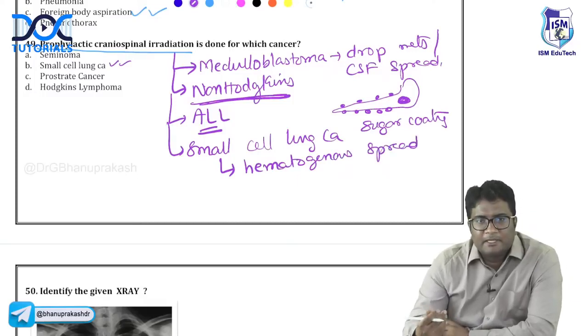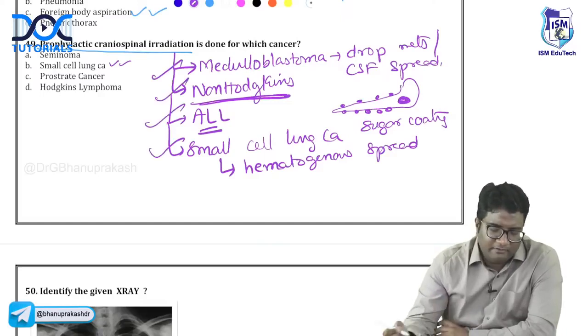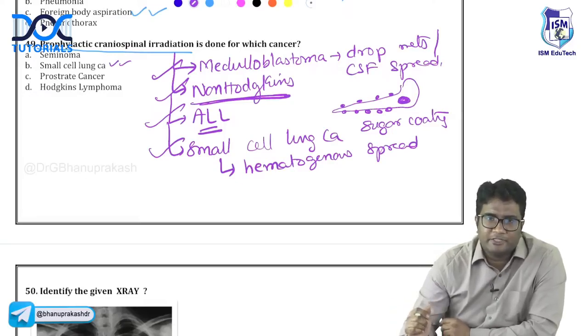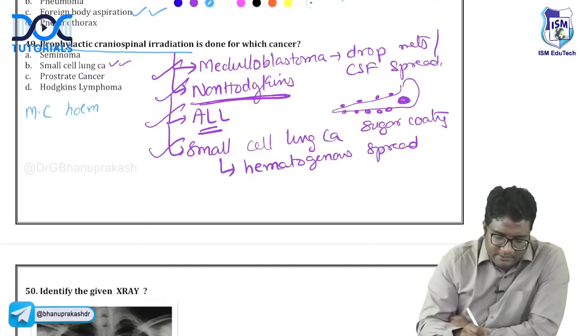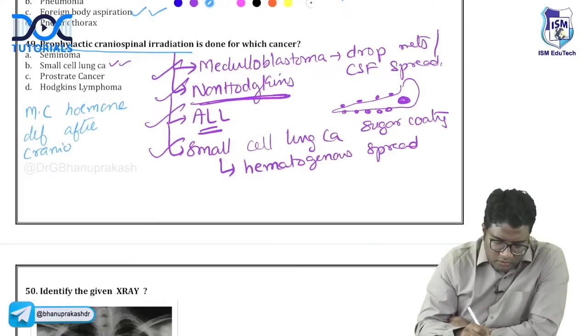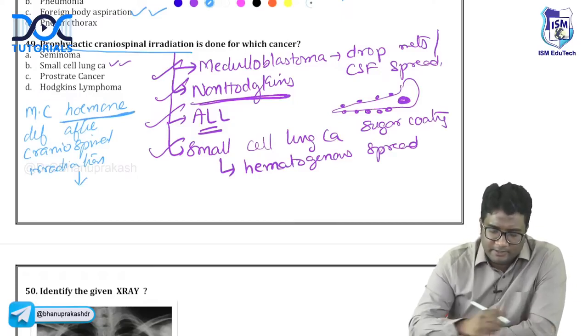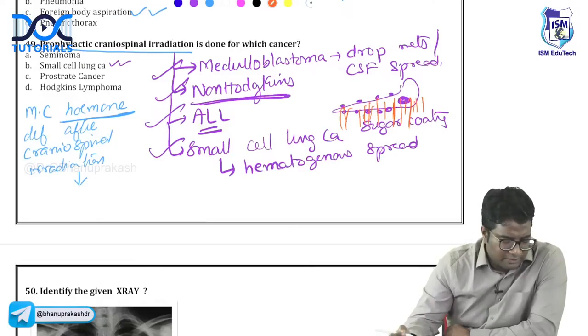You know about the Azopardi effect, right? Small cell lung cancer. So all of these 4 cancers, remember, they have early CNS involvement. For them, we have to go for prophylactic craniospinal radiation. And if I ask you, what is the most common hormone deficiency that develops after craniospinal irradiation? Anybody can answer. Which hormone is mostly reduced after you give craniospinal radiation? Imagine this patient has undergone craniospinal radiation. What is the most common hormone deficiency that you have?